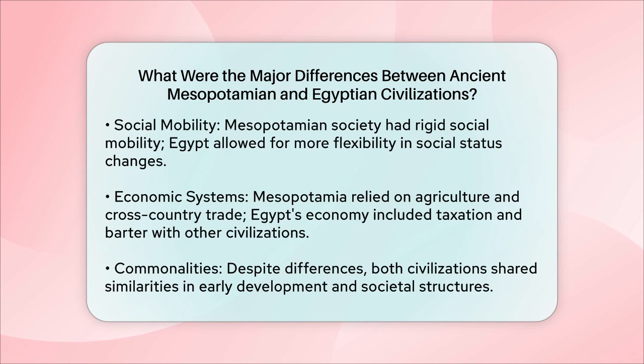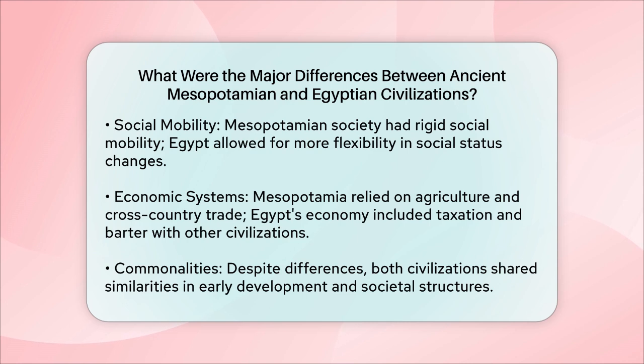Social mobility was also different between the two. In Mesopotamia, social mobility was very rigid, making it difficult for individuals to change their social status. In ancient Egypt, while still strict, there was more flexibility for individuals to move up the social ladder.